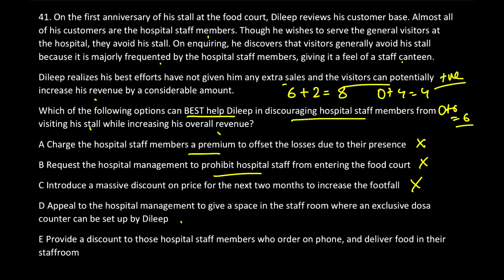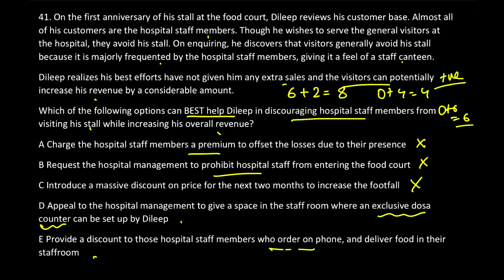Option E, provide a discount to those hospital staff members who order on phone and deliver food in the staff room. Again, good. Now, take a decision. What is the problem with option D? Now we'll go on the negative consequences, negative part. Negative part mein we'll start finding out what is negative in option D. The negative part in option D is setting up all together an exclusive dosa counter. Setting up a dosa counter includes a lot of investment, and that is the negative part about option D.